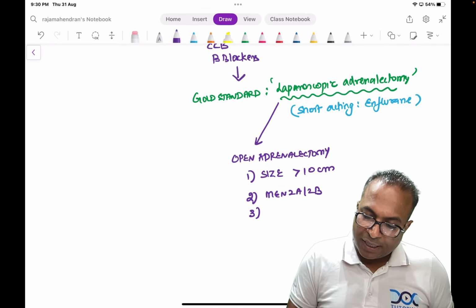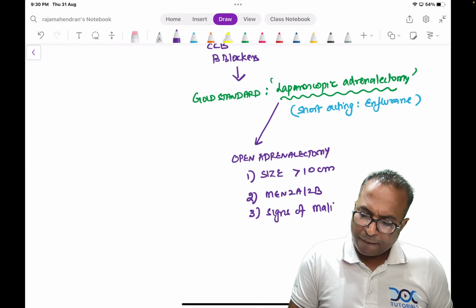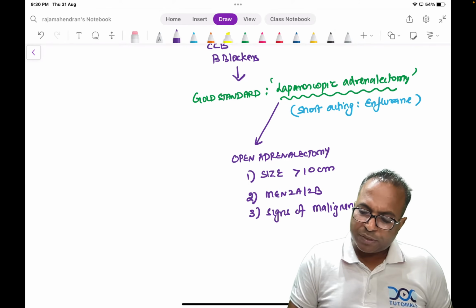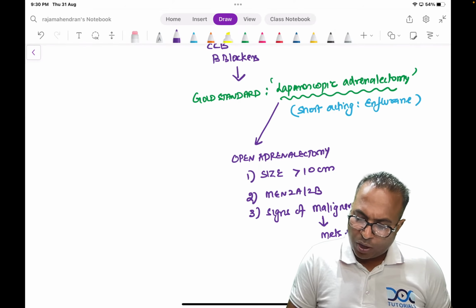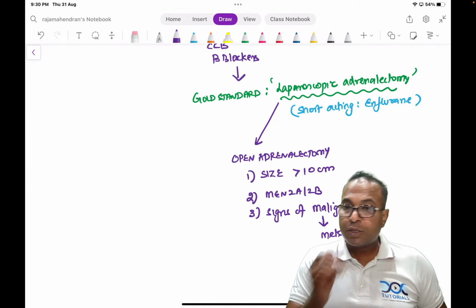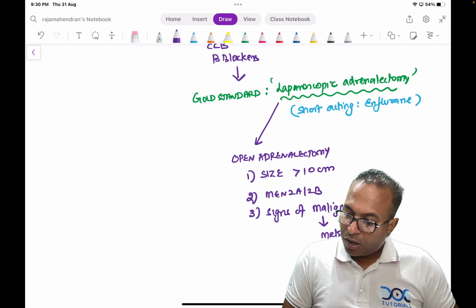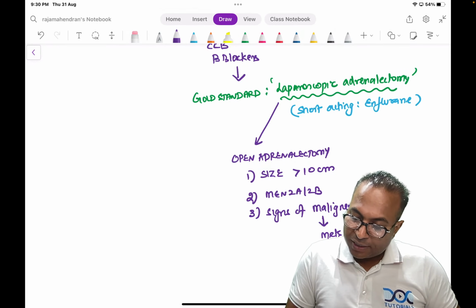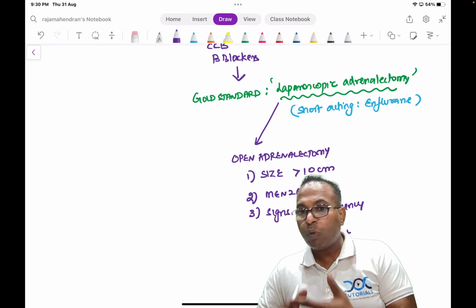Number 3, signs of malignancy are present. When will you say a phaeochromocytoma is malignant? Only when there are mets, when there is vascular invasion present, or there is organ involvement, where an adjacent organ is infiltrated. In such cases of signs of malignancy, you should go for open surgery.